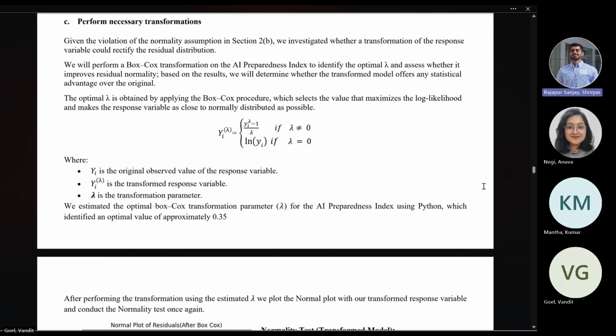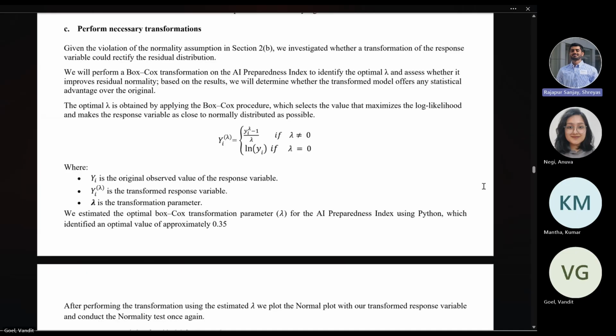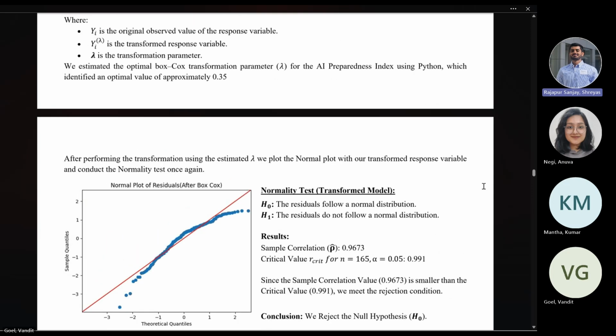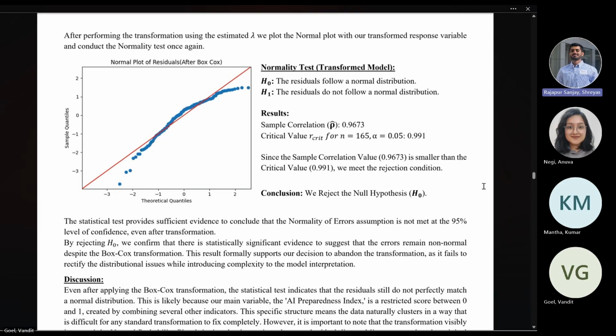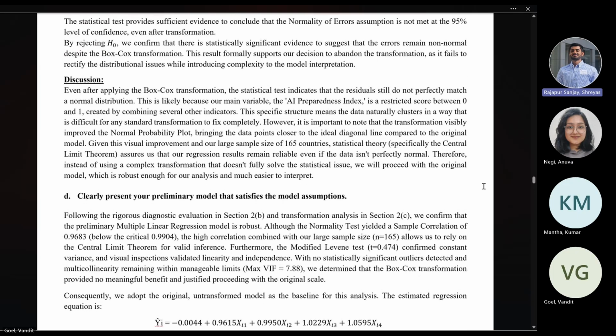Moving to the next part, as our assumption of normality was violated, we can perform the Box-Cox transformation, and it is performed on the response variable, the AI preparedness index, and it is transformed using the formula as shown here. Here, this lambda value is the transformation parameter, which our model gives an estimated value of around 0.35. And using that, we're going to perform the normality test again. We can see that the plot shown here on the left has significantly improved from the previous plot that we showed for the non-transformed model. For the normality test, the hypothesis is mentioned above, and we see that our sample correlation is still less than the critical value. So we still reject the null hypothesis and say that it's still not following the normal distribution. So even after performing the transformation, the normality assumption is not corrected.